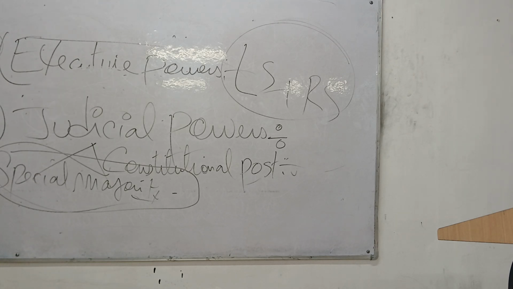What is the process to remove these people? The process is special majority. And when I say special majority, both in the Lok Sabha and Rajya Sabha, they have to pass a resolution. Lok Sabha, 550 members, so 276 should vote yes, and we will remove the President of India, since you have a valid constitution. In the Rajya Sabha, out of 250, 126 should say yes. You have to vote. So that is a special majority.